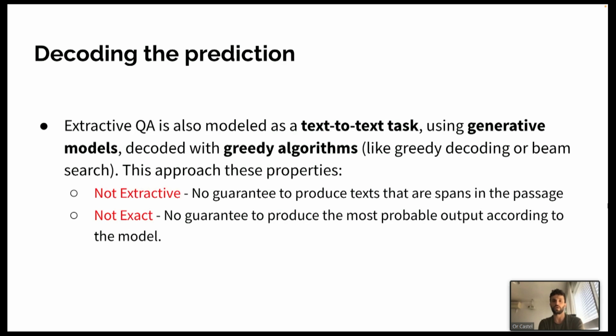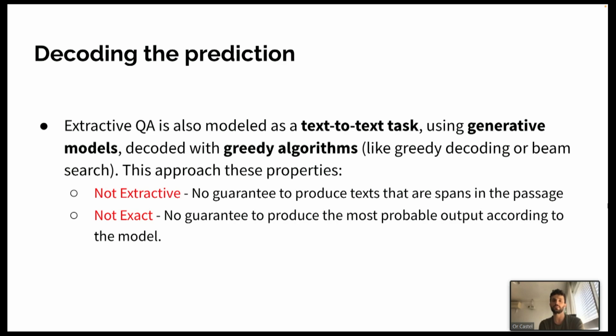Another approach, alongside the span selection layer, is to frame the problem as a text-to-text task, and then generate the answer using a decoding algorithm over some generative model. Often some naive decoding is used, maybe simple greedy decoding or beam search. One major advantage of this approach is that no new parameters are introduced into the pre-trained model, meaning we can use it in a zero-shot setup.